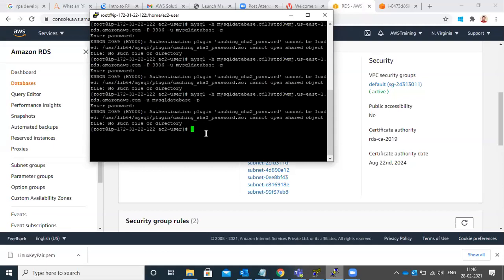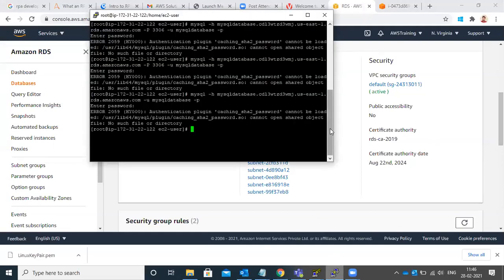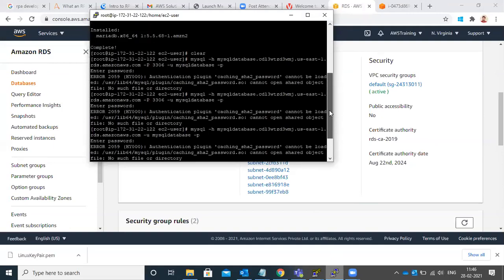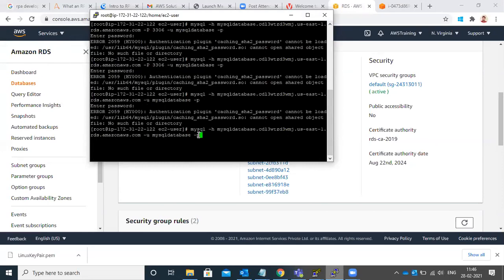One second. Just go up, same command. Just hit the up arrow. Remove that -p completely, till -u.